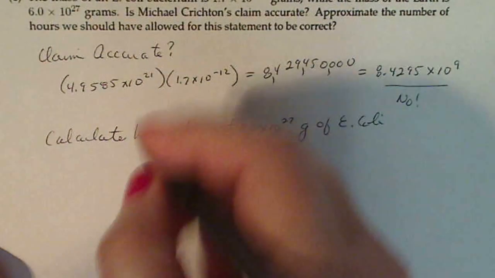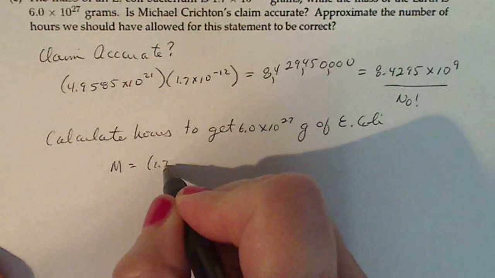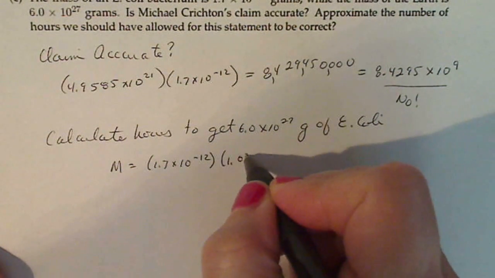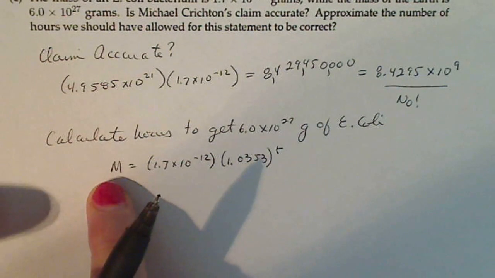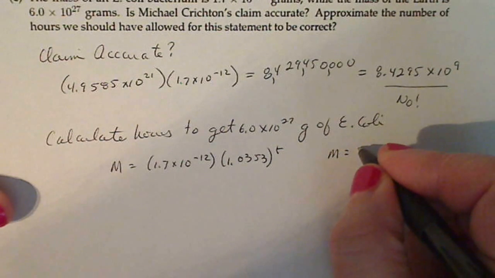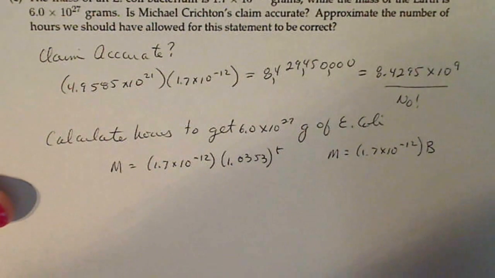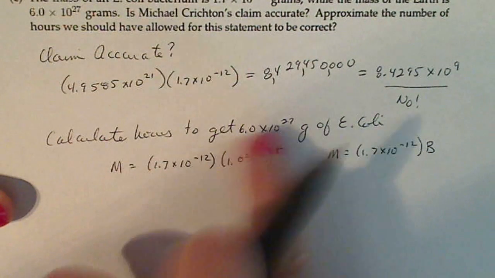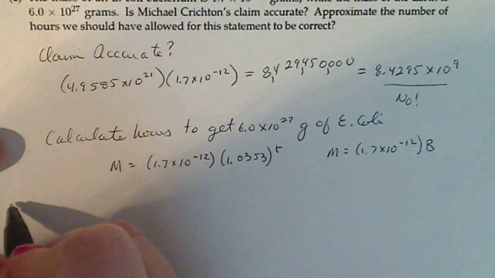So if I come down here and adjust my formula, then the mass of bacteria I will get is equal to 1.7 times 10 to the minus 12 times 1.0353 to the t. Now remember, this is mass of bacteria. That's why this is changed to m, where m is equal to 1.7 times 10 to the negative 12 times b, the original capital B. Okay. Now I want the hours to get this many, so that means my mass is going to be 6.0 times 10 to the 27. So I'm going to give myself a little room and start writing over here.